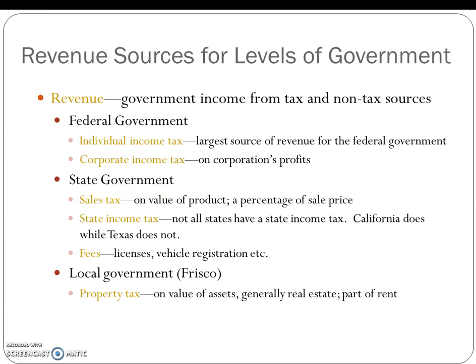So, what are the revenue sources for the levels of government? Well, first of all, when we say revenue, what does that mean? In this case, we're talking about government revenue from tax and non-tax sources. For now, we just really focus on taxes, though. So, the federal government gets primarily the largest portion of their revenue from individual income tax, and then also corporate income tax, which is tax on corporations' profits.